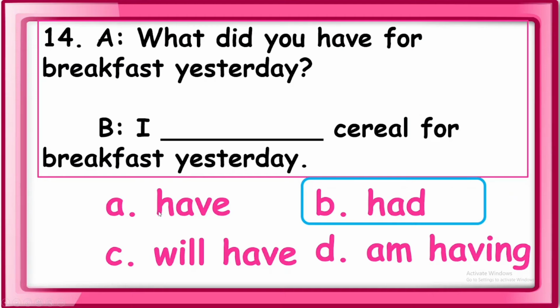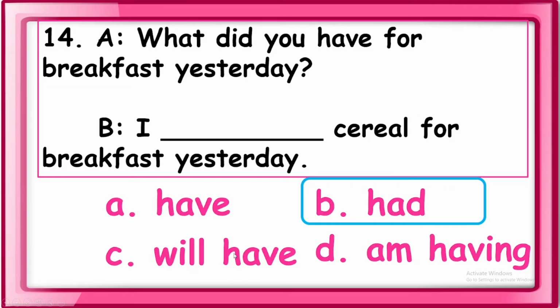Letter A, we use this for present, ปัจจุบัน, like today, วันนี้. Letter B, had, we use this for past, like did, yesterday, last week, last year. Will have, we use this for future, like tomorrow.